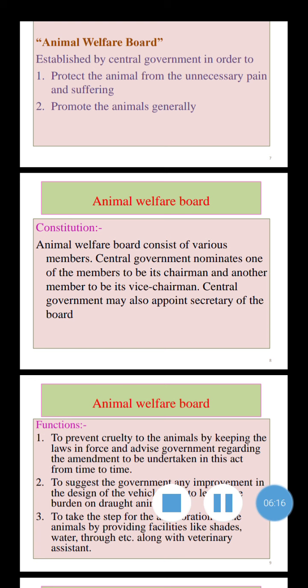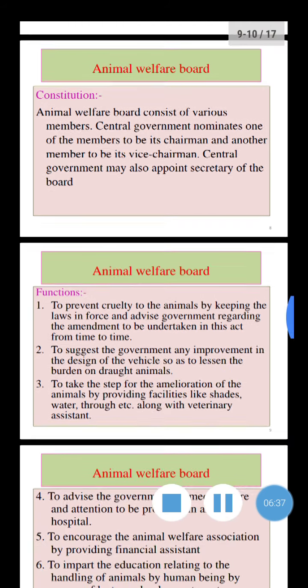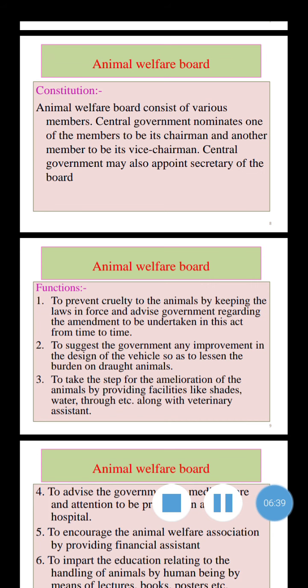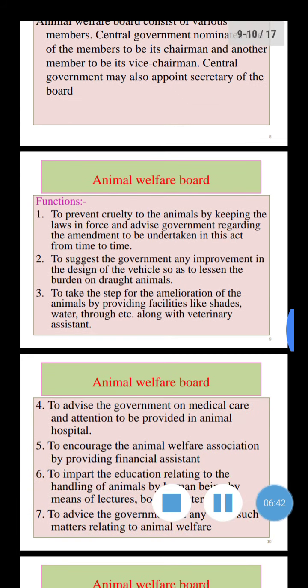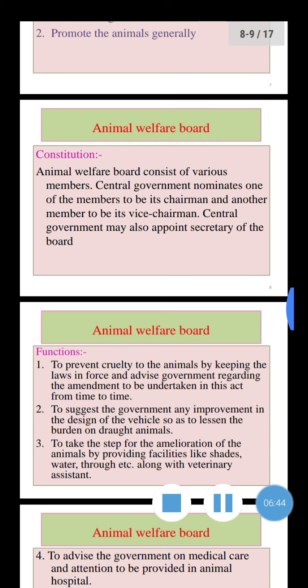Then the functions of the board will be seen in the next lecture.